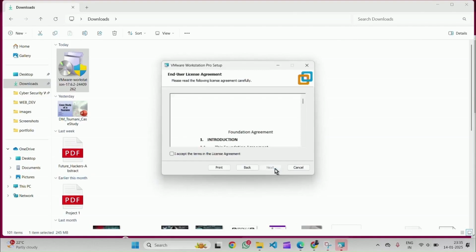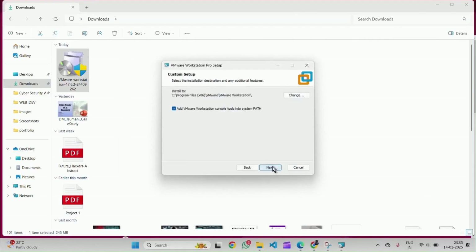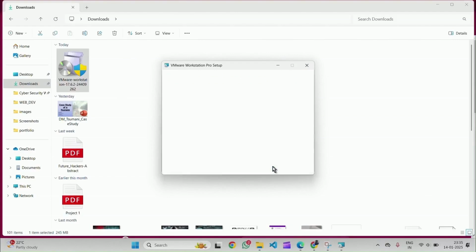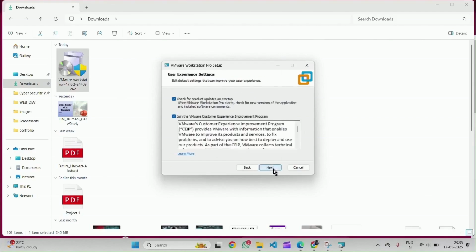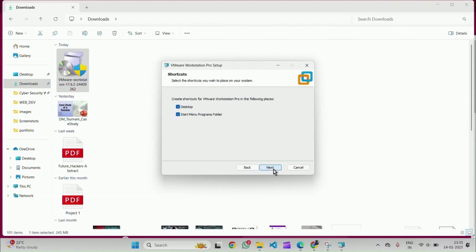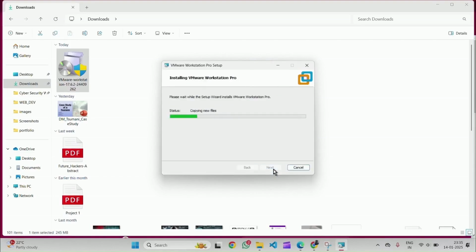Click on Next. Tick the checkbox and click on Next. Next. Next again and then click Next again. Just follow the on-screen instructions and click Next when prompted.